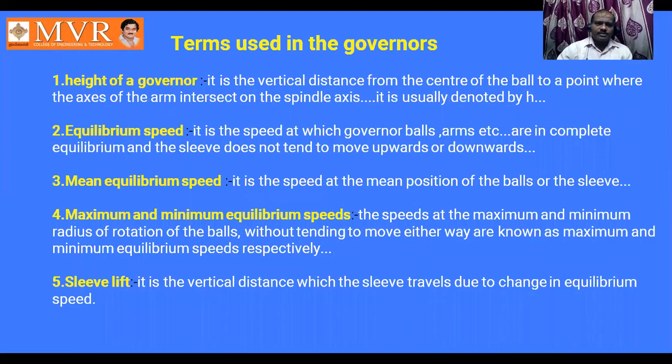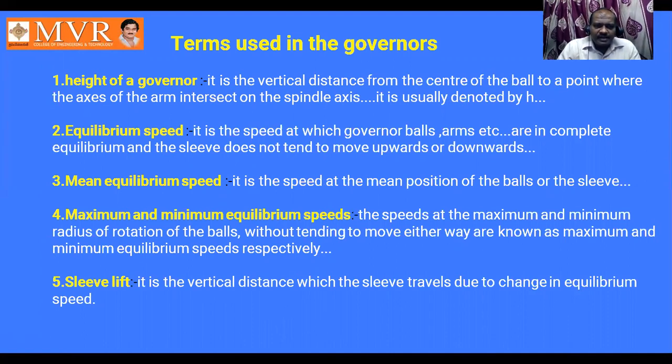So apart from these two, we can represent another three. Let us take them one by one. Height of the governor is what I have already discussed. It is the vertical distance from the center of the ball to the point where the axes of the arms intersect on the spindle axis. It is usually denoted by H.